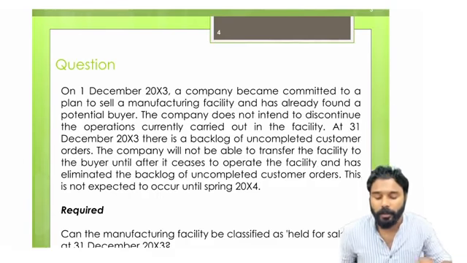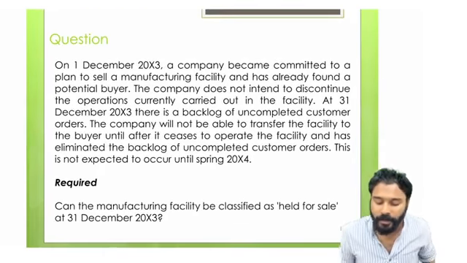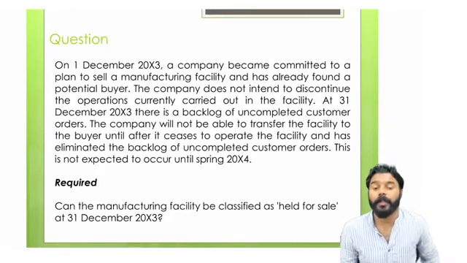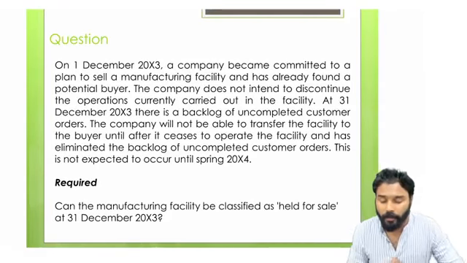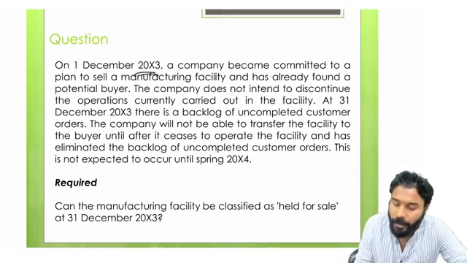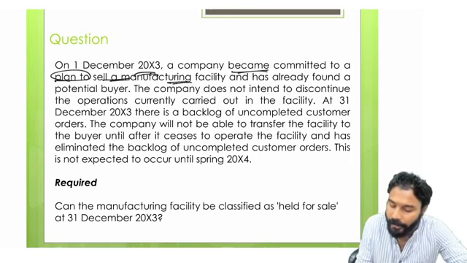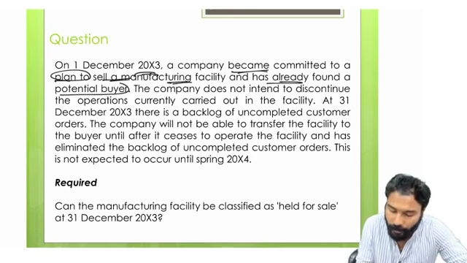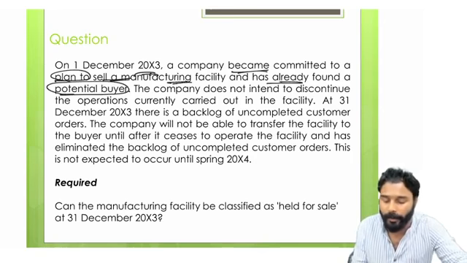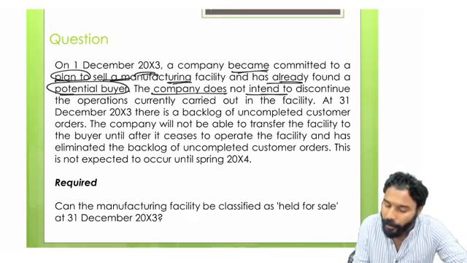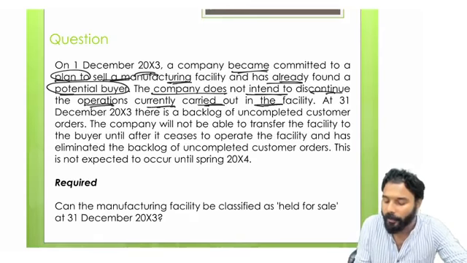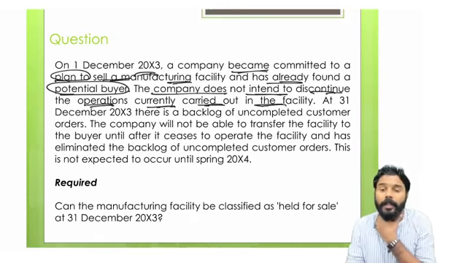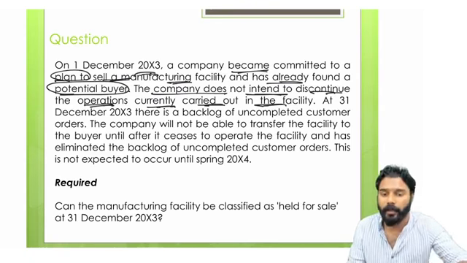Okay, so we'll discuss here the situation. On 1st December, the question is, can the manufacturing facility be classified as an item held for sale? Here, can you consider this as an item held for sale? So on 1st December 2003, the company became committed to a plan to sell a manufacturing facility and has already found a potential buyer. The company does not intend to discontinue the operation currently carried out in the facility.